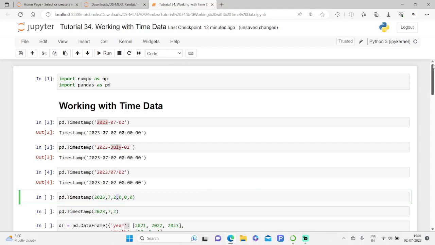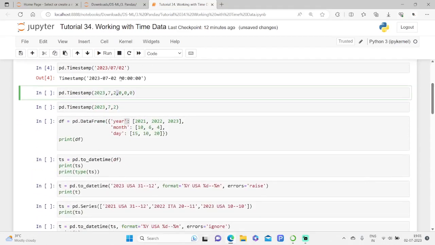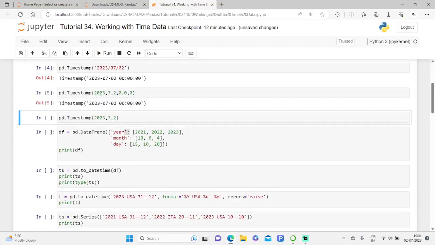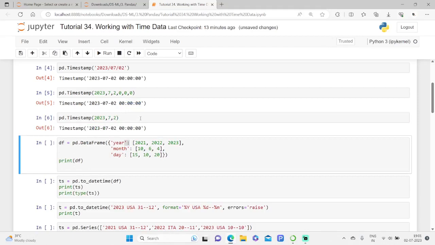See here it is separated with commas. When I execute this, we get 0, 0, 0 for the hours, minutes and seconds. It is also possible to avoid providing the time arguments that have zeros as a value, so we can skip them and still get the same datetime.